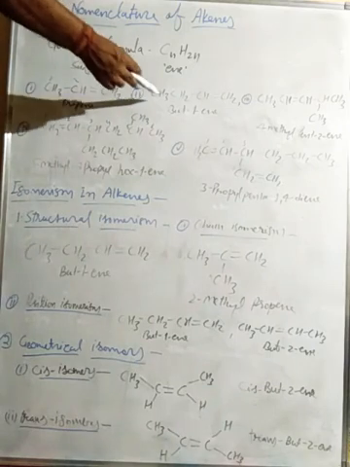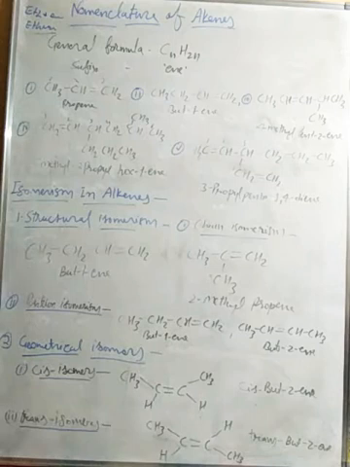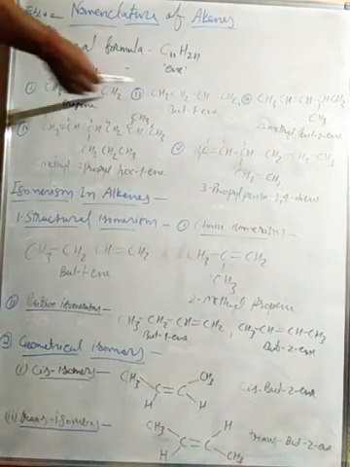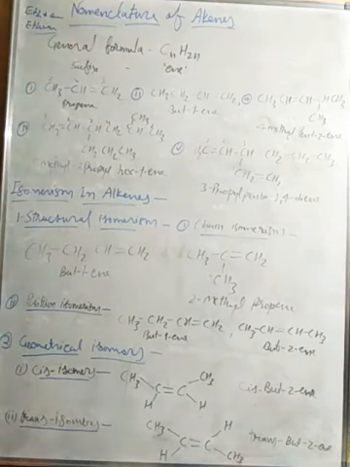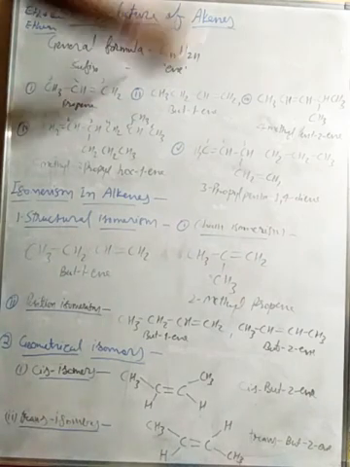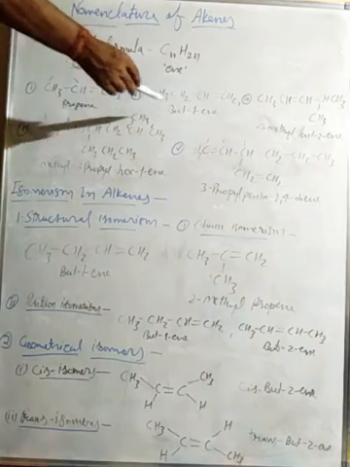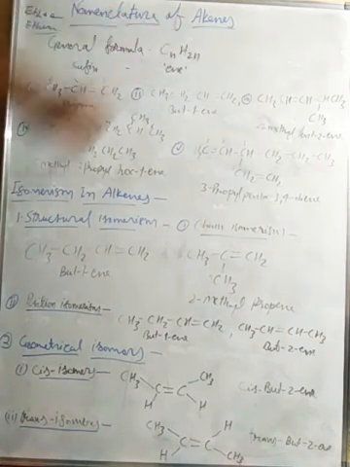Second example is CH3 CH2 CH double bond CH2, right? So there are 4 carbon atoms, it is a 4 carbon hydrocarbon, and the first carbon has the double bond. So we count from the right side 1, 2, 3, 4. So their IUPAC name will be but-1-ene, right?